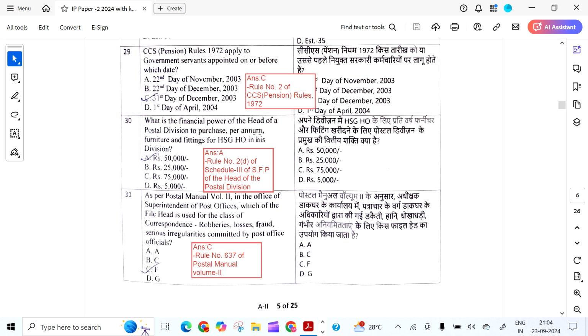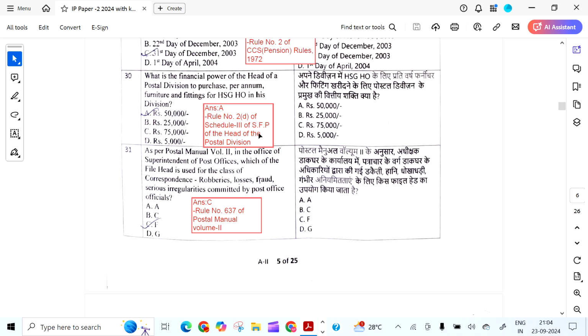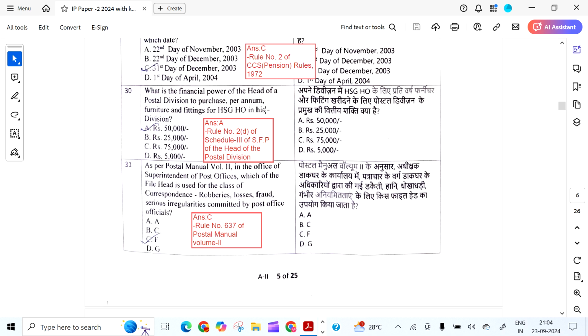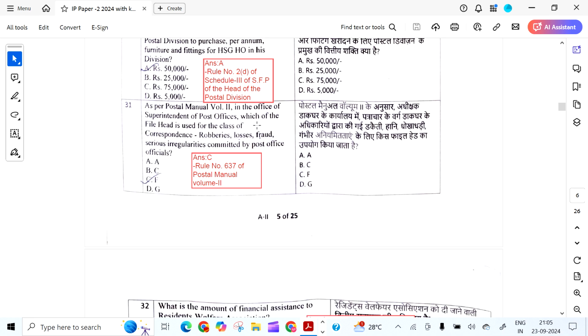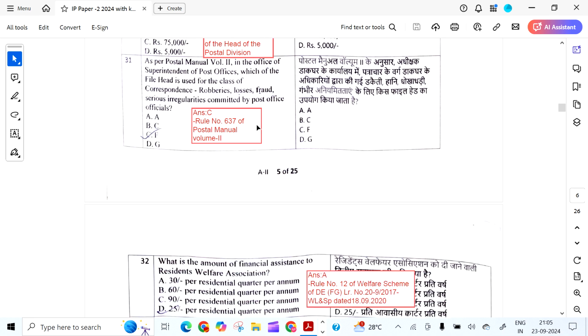CCS pension rules 1972 apply to government servants appointed on or before which date? It is 30th of December 2003. This is as per rule 2 of CCS pension rules 1972. What is the financial power of the head of the postal division to purchase per annum furniture and fittings for HSG HO in his division? It is 50,000 as per rule 2D of schedule 3 of schedule of financial powers of postal division head.